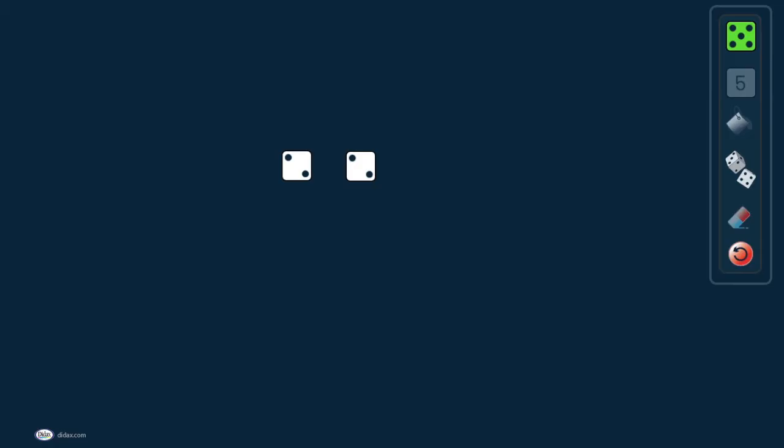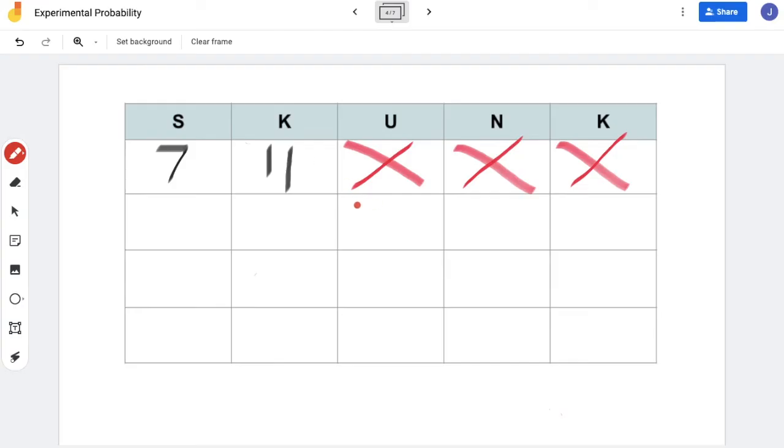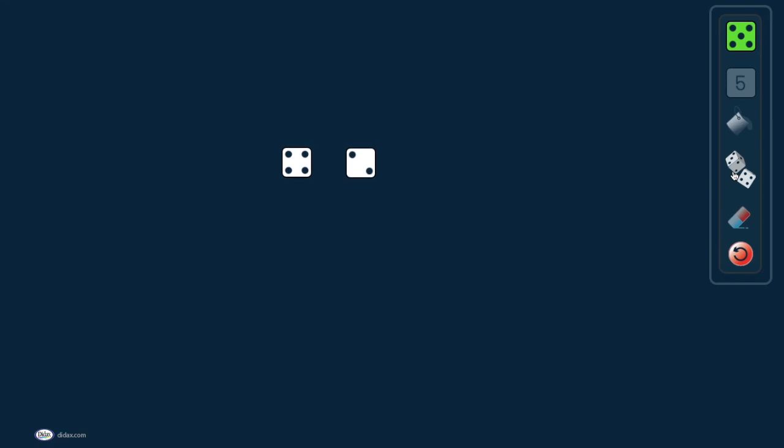I'm just going to finish our trials here just to be able to compare what we get in our experimental probability against what we had last time in our theoretical. So after 8 rolls, I've got 4 already, and I'm just going to keep rolling to see how many more we can get all the way through until those 20 rolls are up. Doesn't look like I'm going to get another one here, so I'll just see.